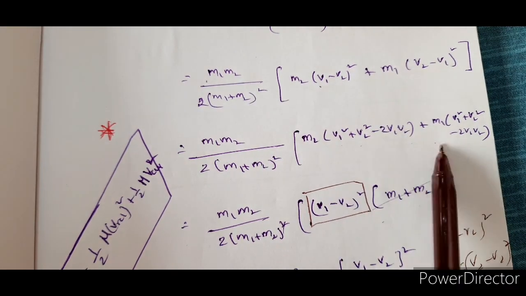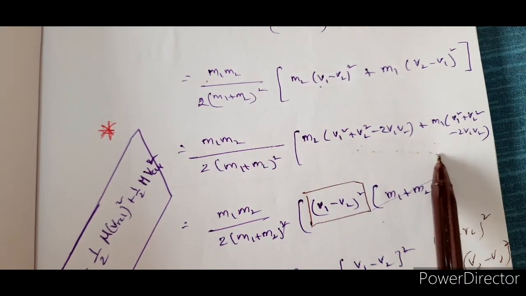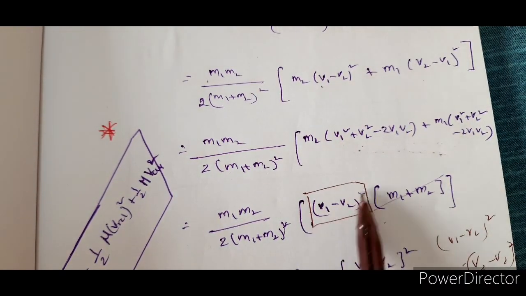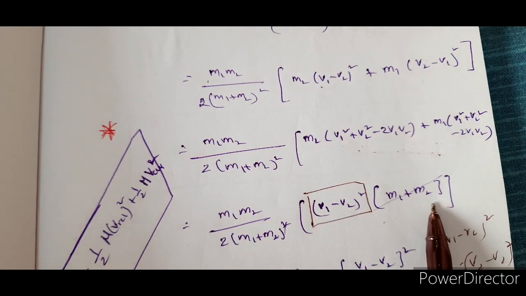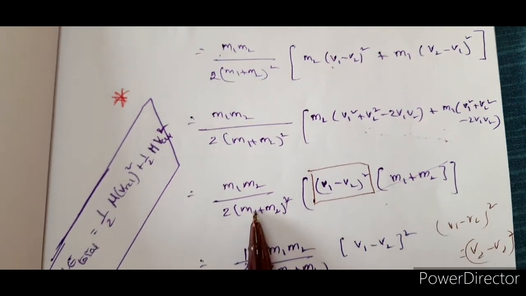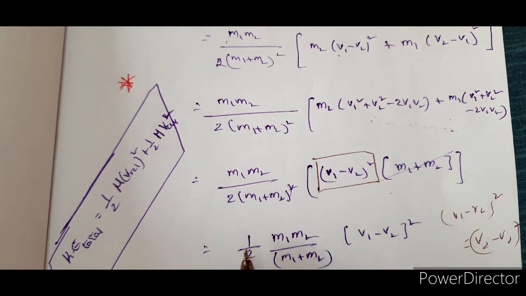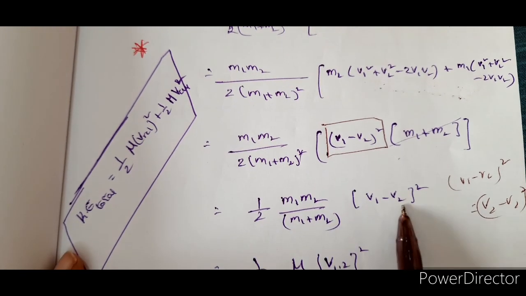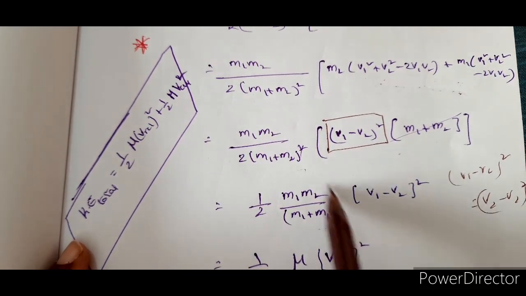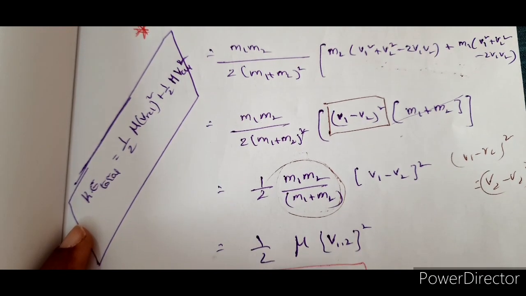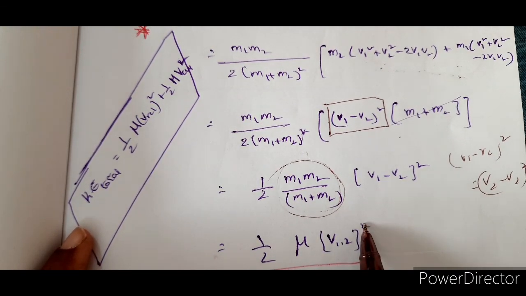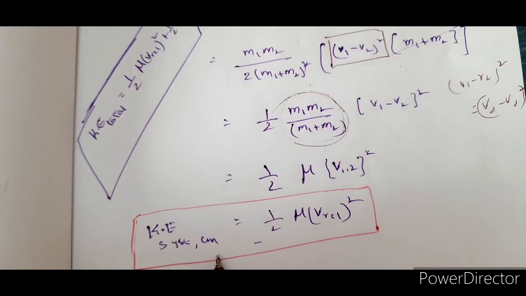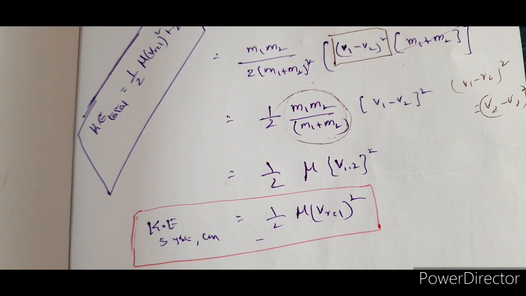And here is the explanation for the NEET children, if at all you want it, why I am taking these two as v1 minus v2 only. So now v1 minus v2 whole square is taken common and m1 plus m2 here. One m1 plus m2 here and another m1 plus m2 from here will get cancelled. So you are left with half m1 m2 divided by m1 plus m2 into v1 minus v2 whole square, where this is mu again, reduced mass. So half mu into v12 whole square. So the kinetic energy of the system with respect to center of mass is not zero.